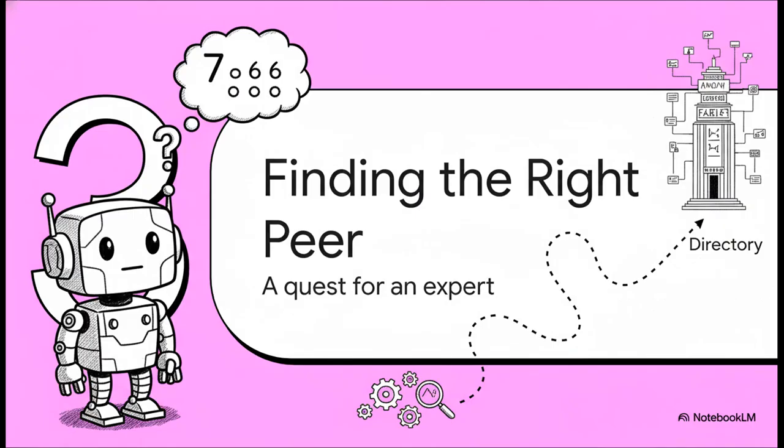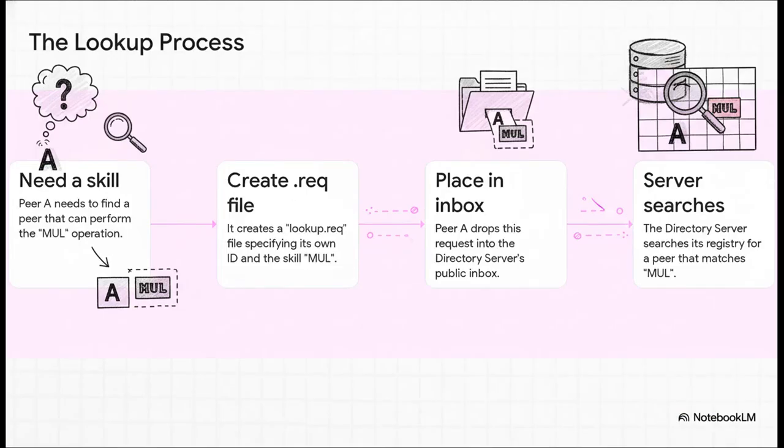All right, the whole system is primed and ready, so let's see it in action. Here comes our hero, Peer A, the addition specialist. It suddenly gets a task it has no idea how to do. Multiply 7 by 6. Peer A only knows how to add. So, what's it going to do? It does the only logical thing. It asks the one guy in town who knows everybody, the directory. And you're going to notice this process looks really familiar. It's almost the exact same as registration.